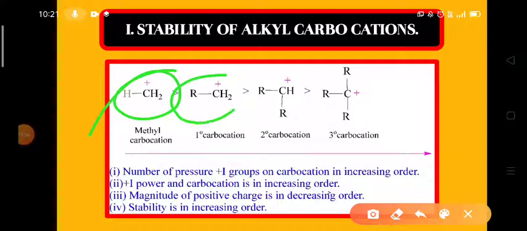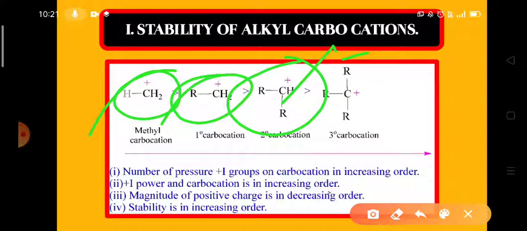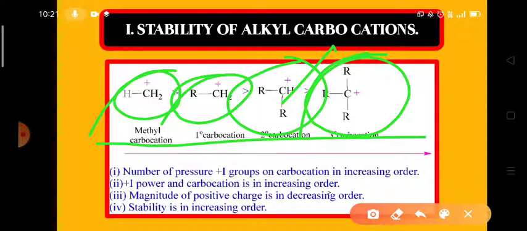In primary alkyl carbocation, that means in ethyl carbocation, we have 4 resonance structures, and in the secondary carbocation, that means isopropyl carbocation, we have 7 resonance structures. And the tertiary carbocation, that means tertiary butyl carbocation, has these 7 resonance structures according to hyperconjugation. So, when the number of resonance structures increases, stability also increases.